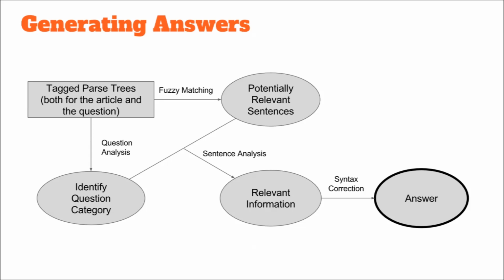If we can't, we perform fuzzy matching to find the most probable sentences which could contain the information needed to generate an answer. Once we have candidate sentences from either technique, we analyze them to extract the clauses containing the requested information. Finally, we clean up the syntax to ensure that our answer is grammatical and then return it.